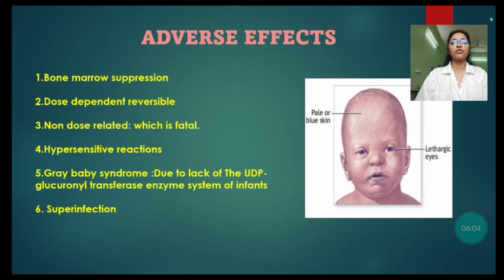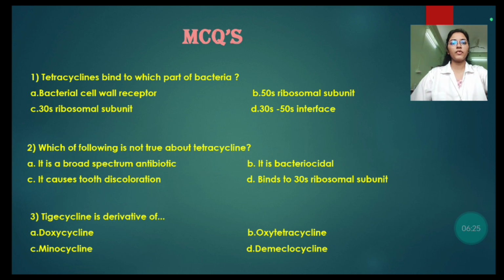Adverse effects of chloramphenicol. First, bone marrow suppression, a dose dependent reversible adverse effect, and a non-dose related effect which is fatal. Hypersensitivity reactions, gray baby syndrome which is due to the lack of UDP glucuronyl transferase enzyme in infants, and last is superinfection. Then MCQs.